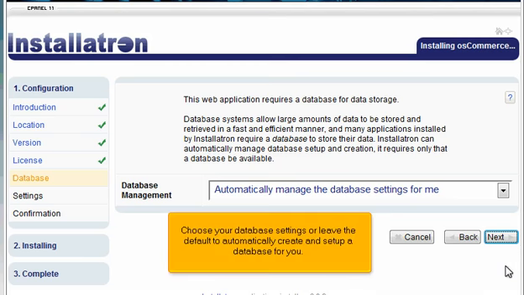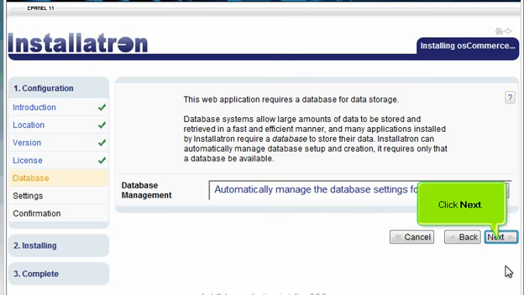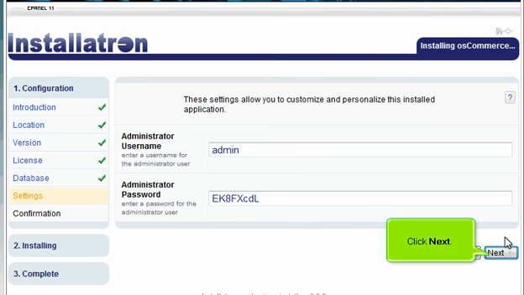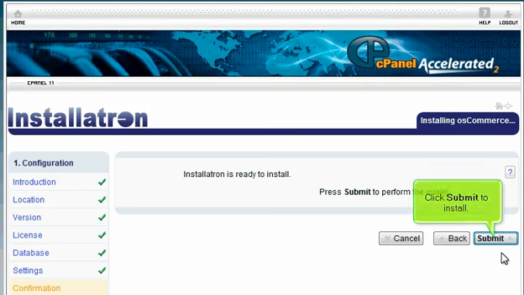Choose your database settings or leave the default to automatically create and set up a database for you. Click Next. Enter your admin username and password. Click Next. Click Submit to install.